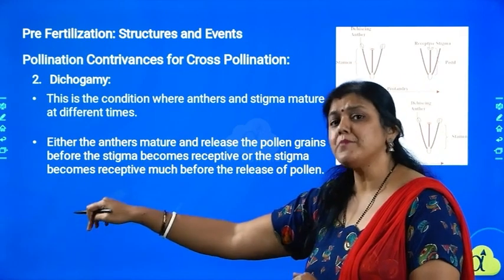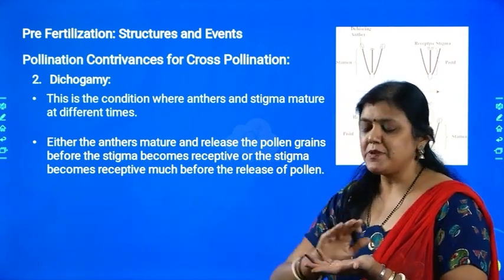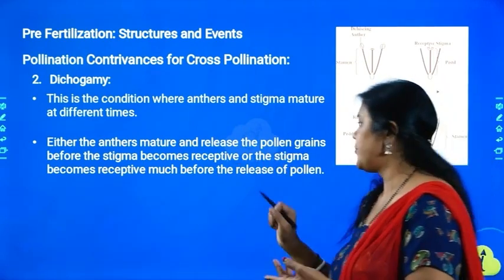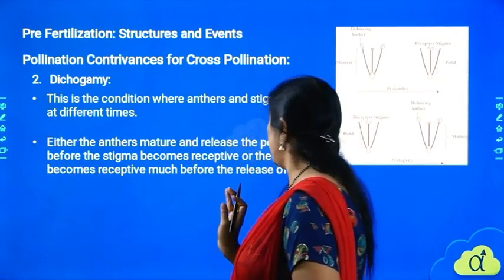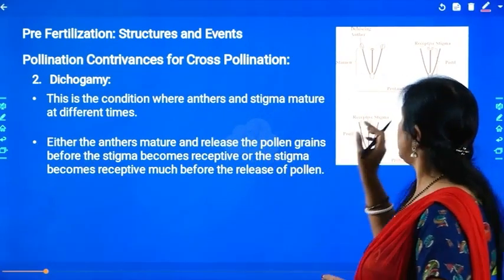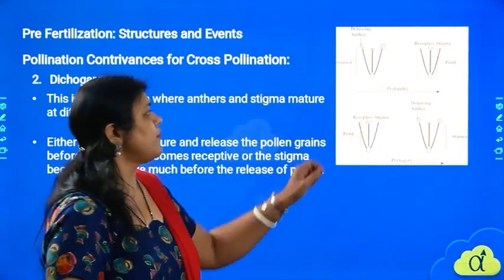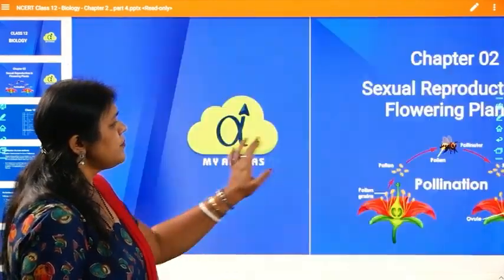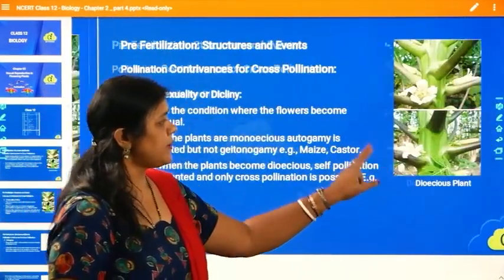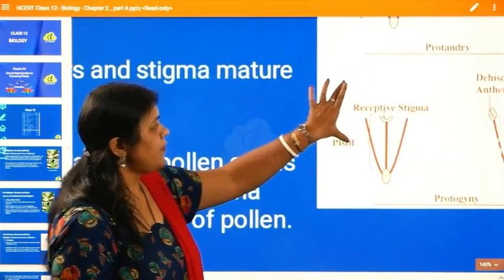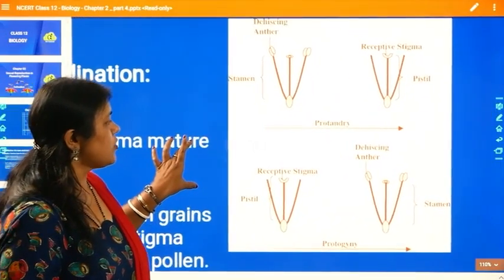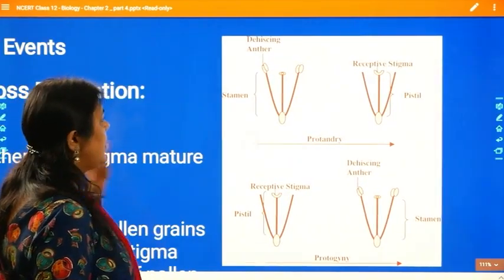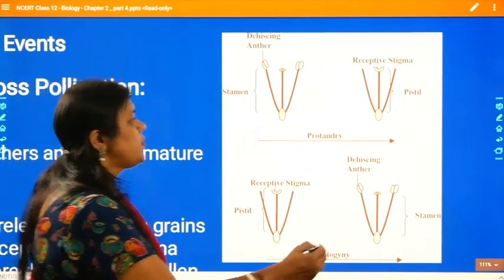Or the stigma becomes receptive first. The stigma will become receptive first, it may get pollinated before the anther releases the pollen grains, right? Okay, this diagram will show you how this technique is possible. Let me show you in a proper way. Let us go to that particular slide where we have this. Yeah. Now, what is it called? It is called Protandry and Protogamy. Observe the diagram very carefully.